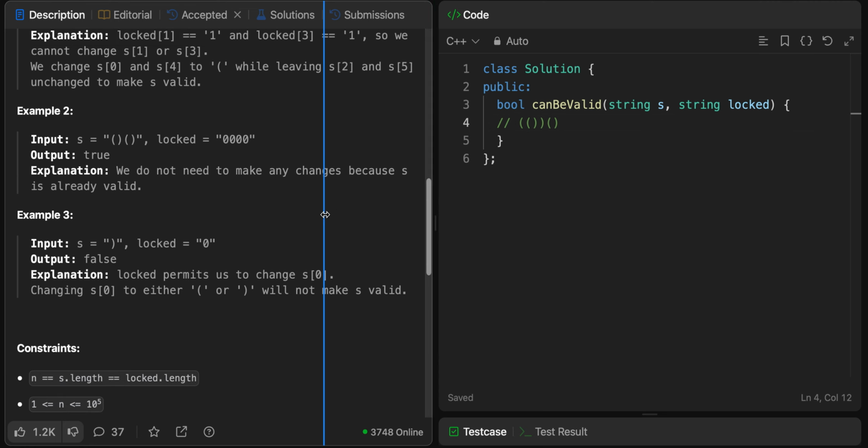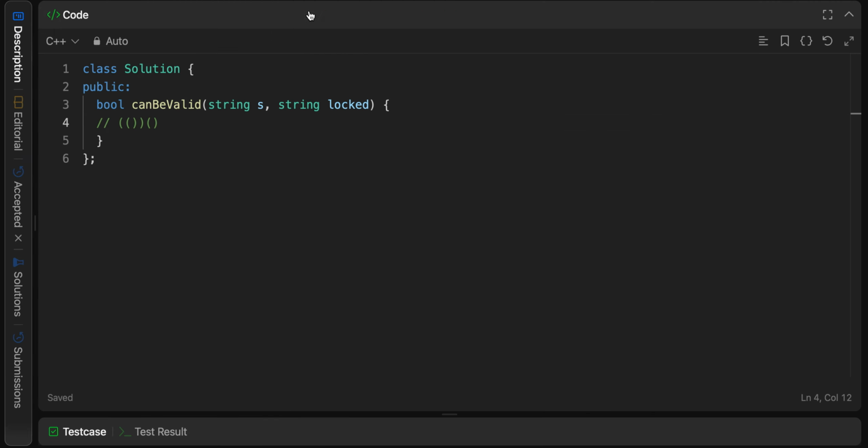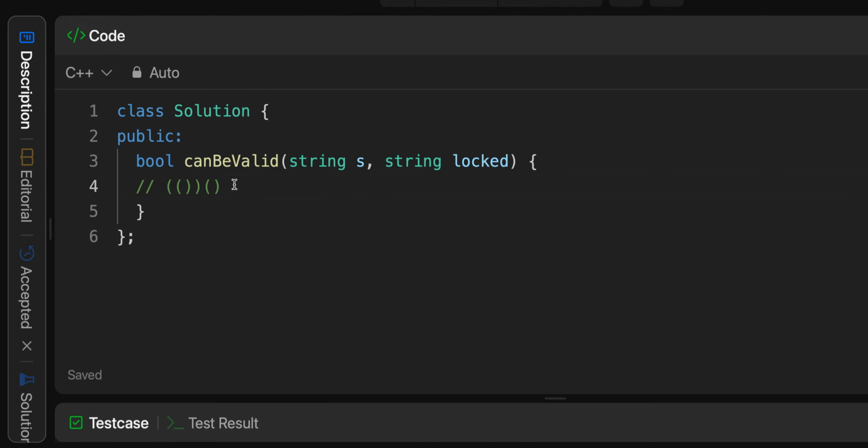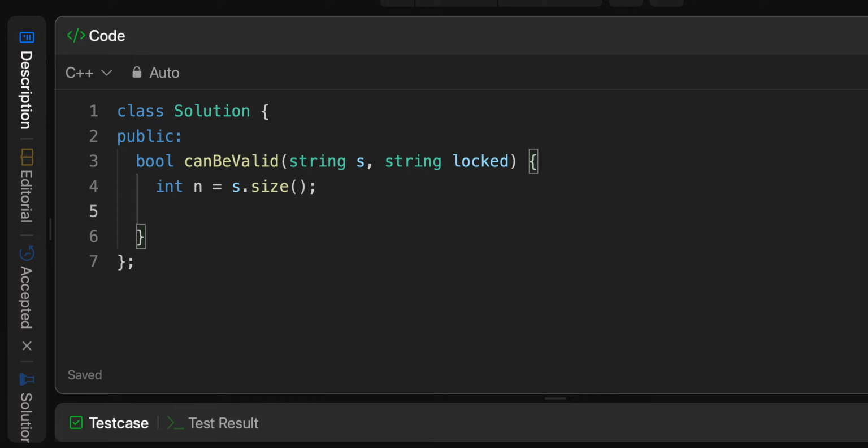Let me move this off to the side and make it bigger for us to begin working. Okay, so let's first get the length of the string. So int n equals s.size(). Now let's check if the length is odd. If it is, we can return false. So I'm going to use a bit operator here. If this returns 1, then we can return false.